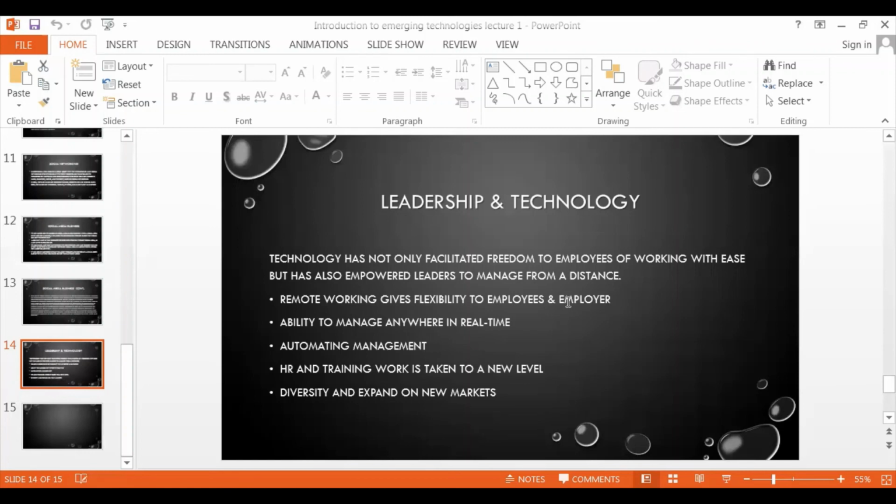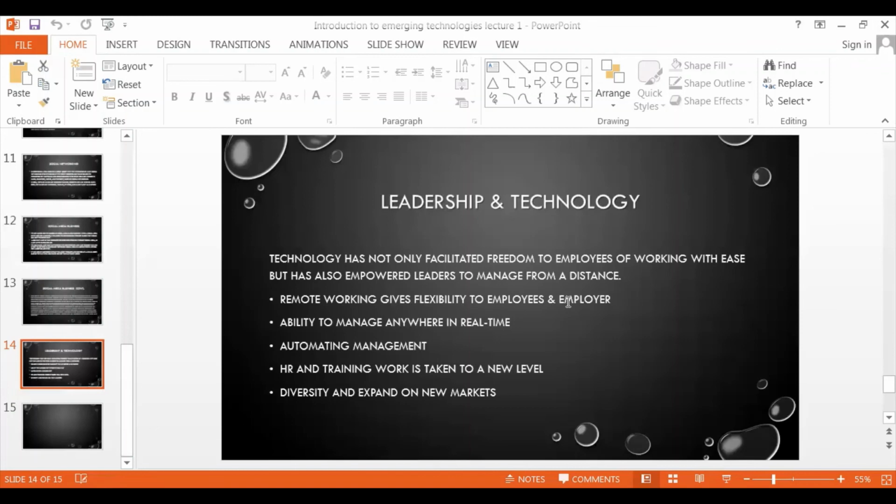Third is automating management. You do not have to hire expensive HR. You can just order an artificial intelligence system and it can do the task for you. HR and training work is taken to a new level. It has also helped in HR work. Before that, HR had to go through piles of files and much calculation and data analysis. Now the technology has just replaced all the efforts of human beings.